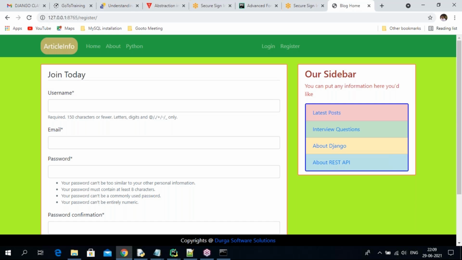Tell me. So, sir, just like Django, I have heard one more framework. His name is Flask. So what is Flask? Yeah. So Flask is also one of the frameworks on our Python side. So n number of frameworks are there, guys. Django is one framework. Flask is also one framework.